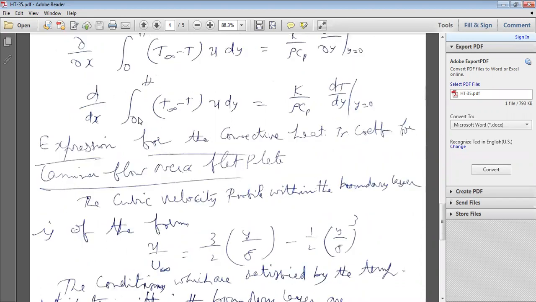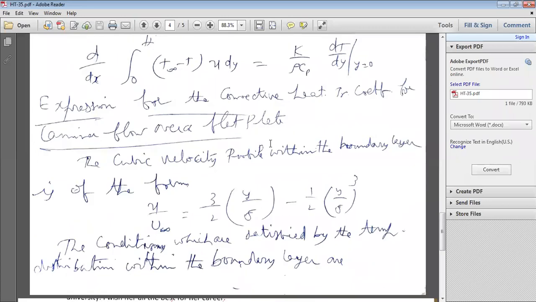So you have to use this energy equation whenever there is fluid flow over a flat plate, and if you are heating the plate, obviously there is heat transfer. The convective heat transfer coefficient is to be derived now.